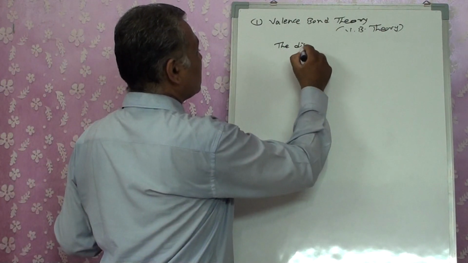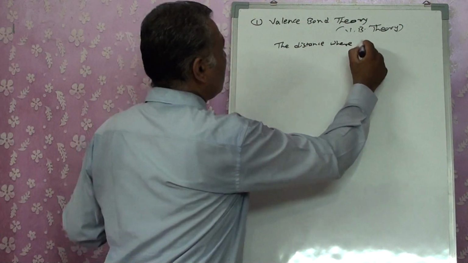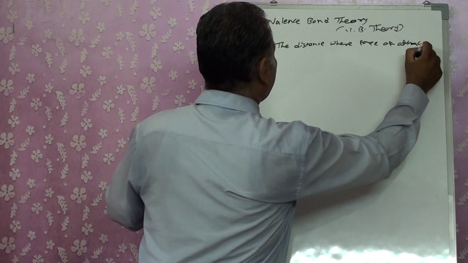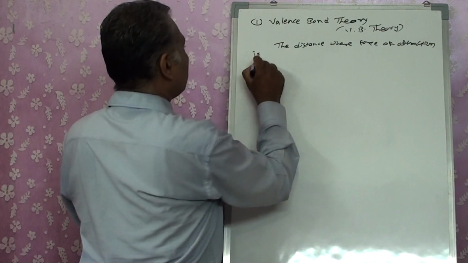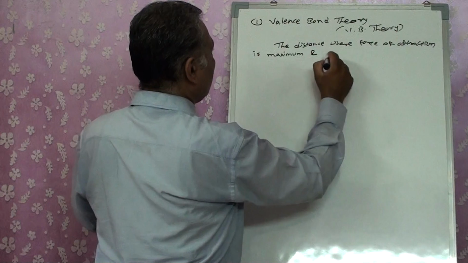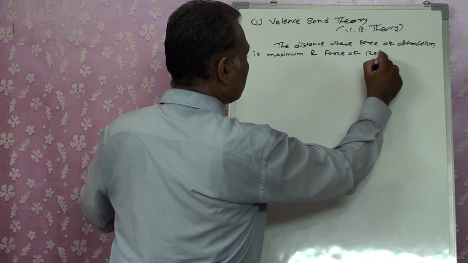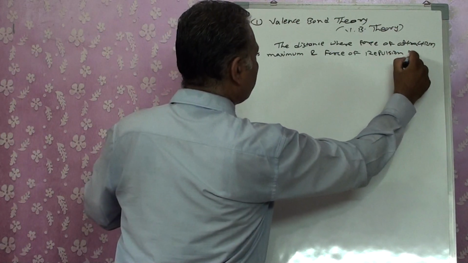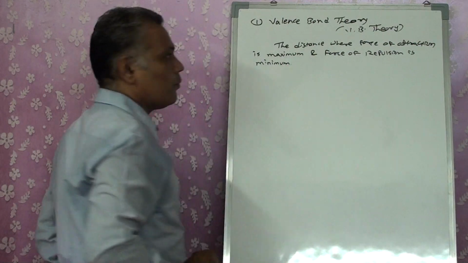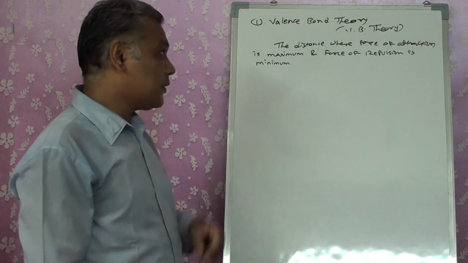The distance where the force of attraction is maximum and the force of repulsion is minimum.